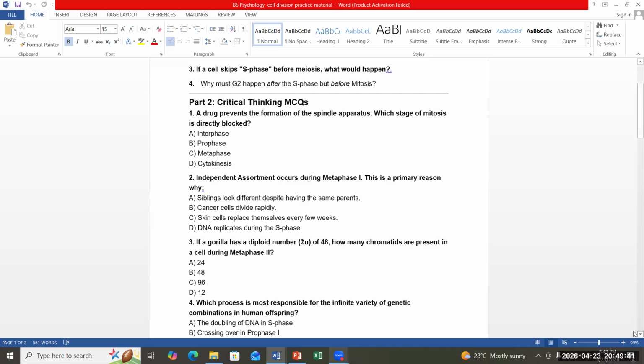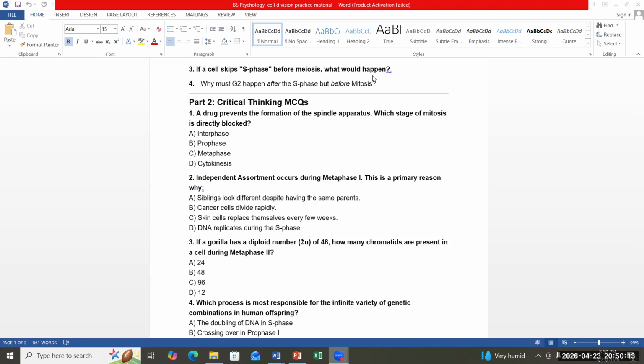Now, you know that a similar topic can be asked from the perspective of a short question. We might give two terminologies and ask you to differentiate between them. We might give you structures to identify which stage they belong to.